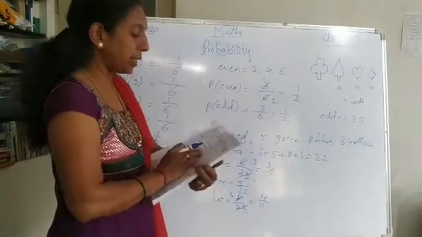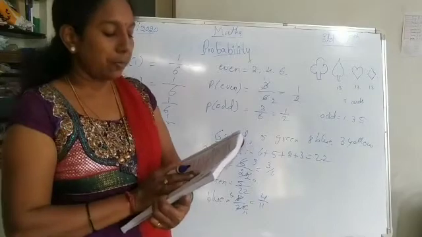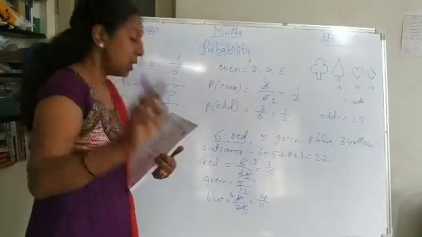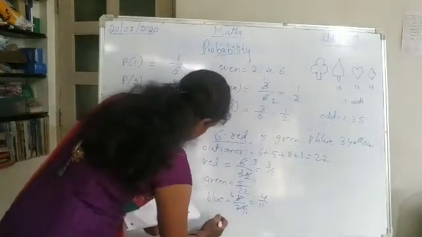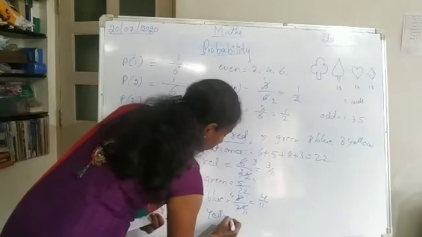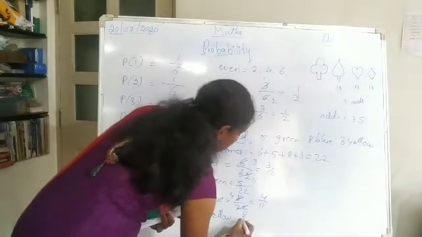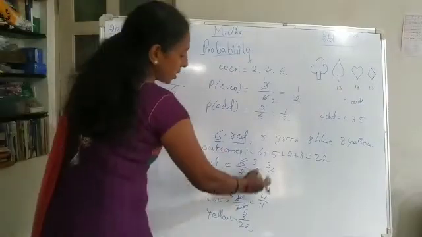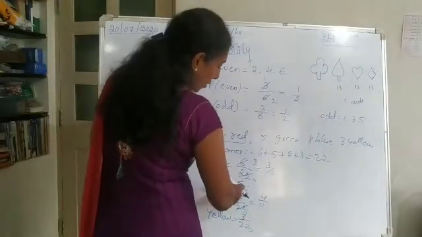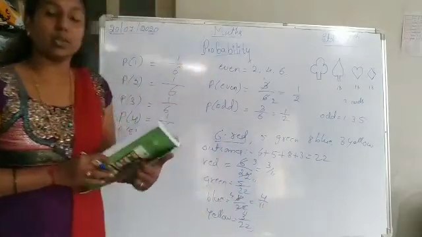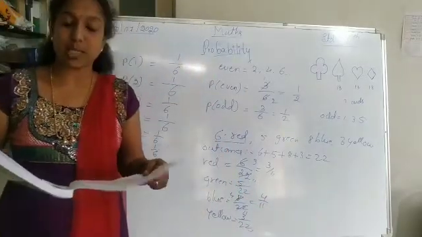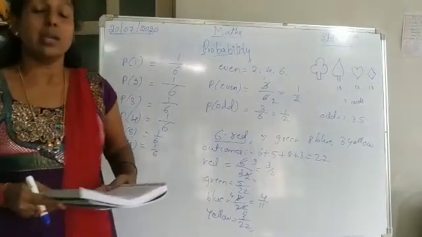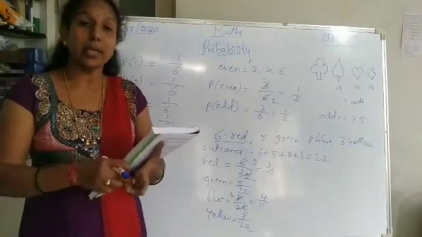Okay. So here you have to write the sentence also while solving: number of ways to choose red over the total number of marbles. Like that you have to write the sentence and then solve. Next one is yellow. So how many yellow? 3 by 22. So these are the outcomes. If you see here, all the fractions are different: 3 by 11, 5 by 22, 4 by 11, 3 by 22. The outcomes in this experiment are not equally likely.